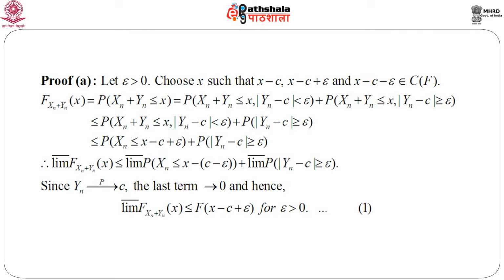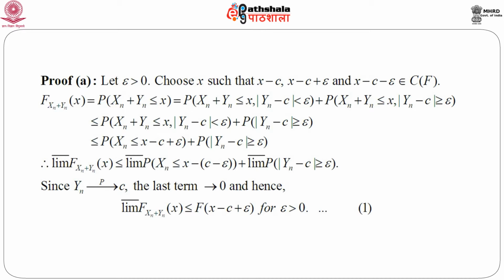Now, since the probability of A intersection B is less than or equal to the probability of B, we can immediately write that this entire quantity is less than or equal to the first term plus, replacing the second term, the probability of mod Y_n minus c greater than or equal to epsilon. Again, the first term is a subset of X_n less than or equal to x minus c plus epsilon. So, this is less than or equal to the probability of X_n less than or equal to x minus c plus epsilon, plus the probability of mod Y_n minus c greater than or equal to epsilon.